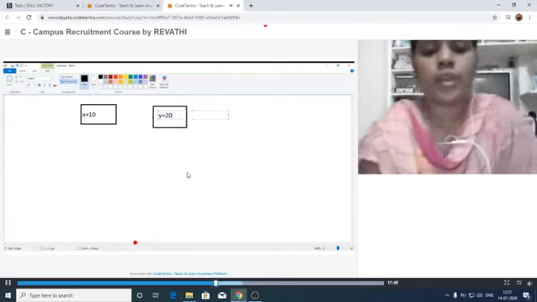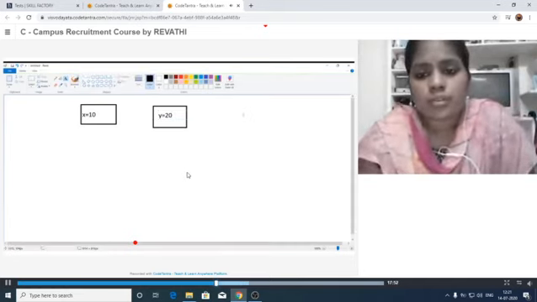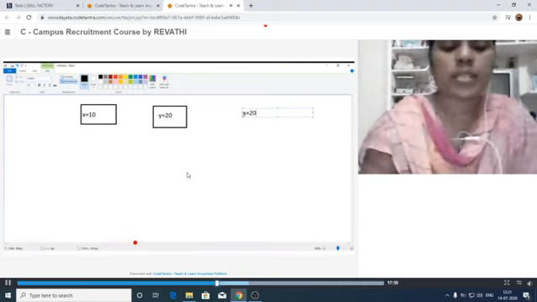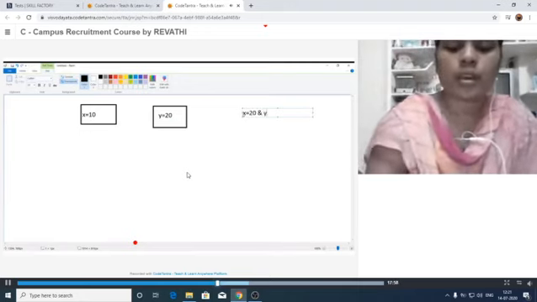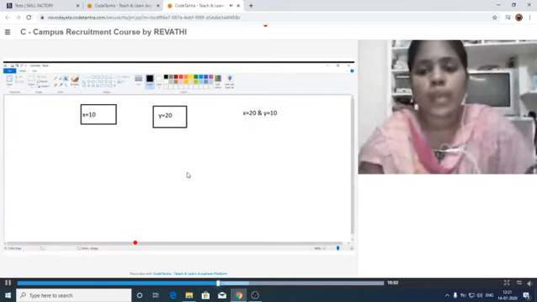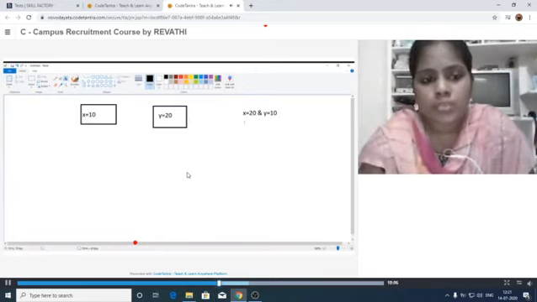Now, after exchanging these two values, our result becomes x is equal to 20 and y is equal to 10. This is the output we are expecting. The x value becomes 20, the y value becomes 10.